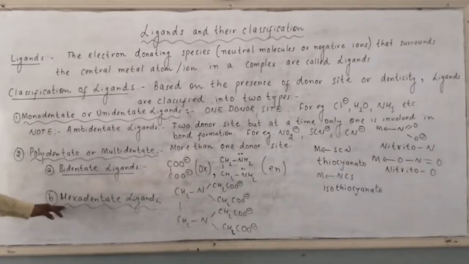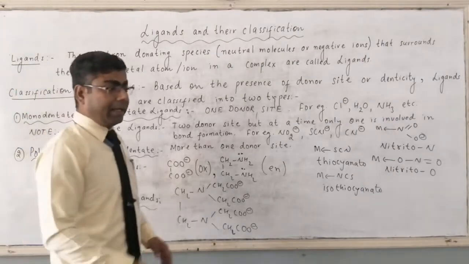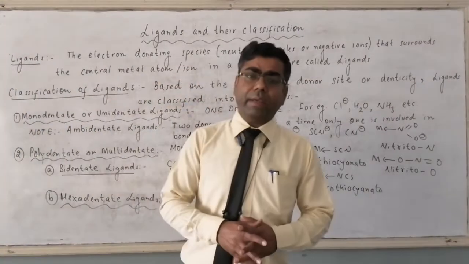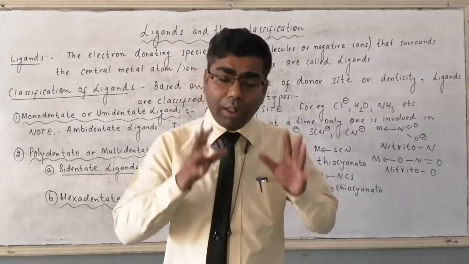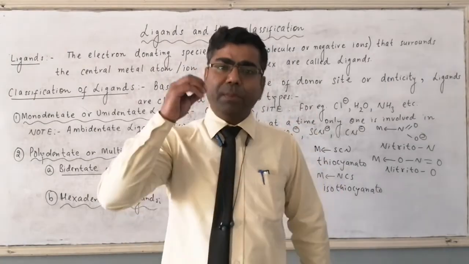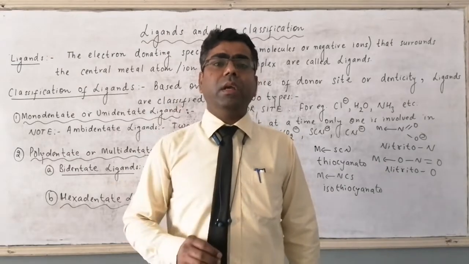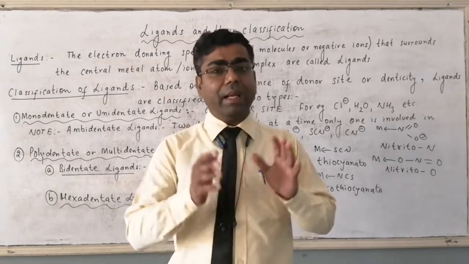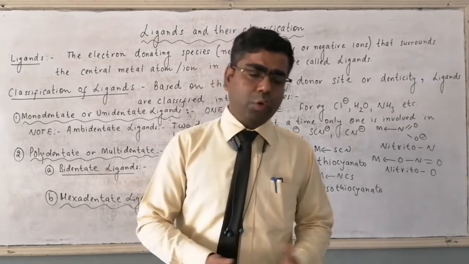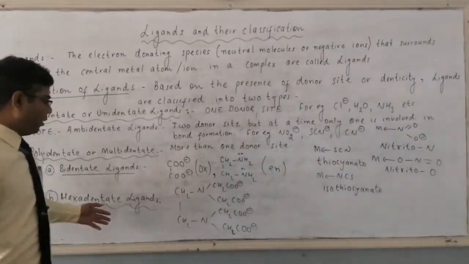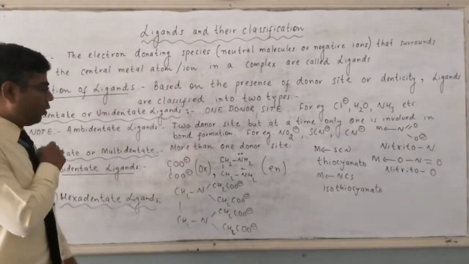Then we have the hexadentate ligand. Hexadentate ligands have 6 donor sites or 6 donor atoms, and all the 6 donor atoms can be involved in bond formation with the central metal atom or central metal ion. These are called hexadentate ligands. So how do we get this ligand? What do we have to do?